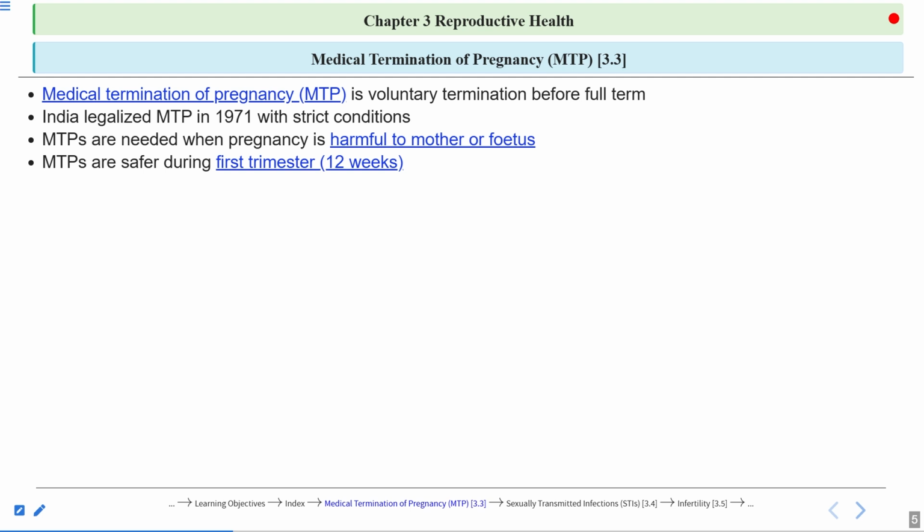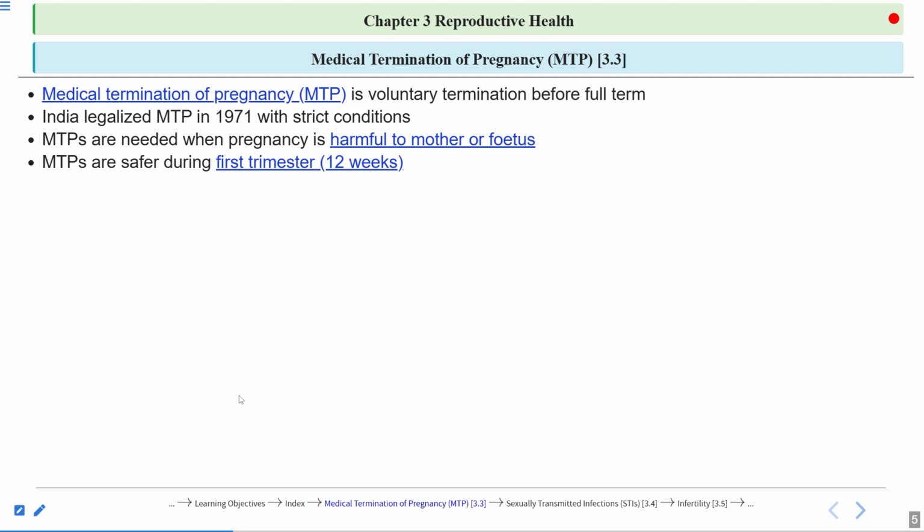A question can come from here, that they can ask MTPs are safer during which trimester. And why are MTPs safer during the first trimester? Because the fetus size is small and simple procedures are done to abort the child, and abortion can be done using medicines also.